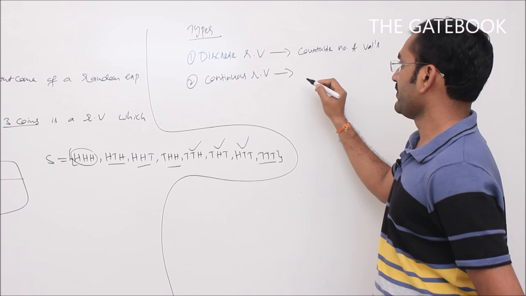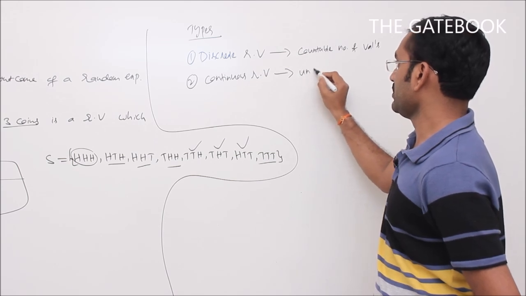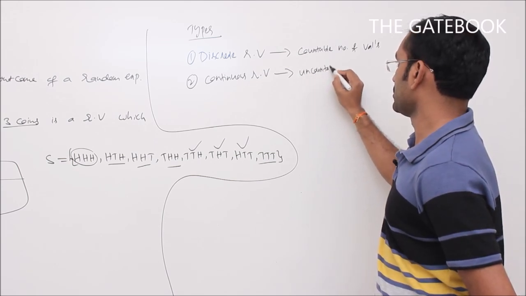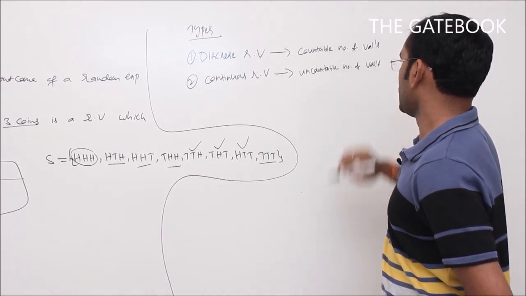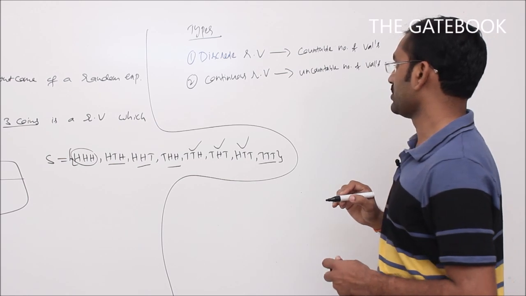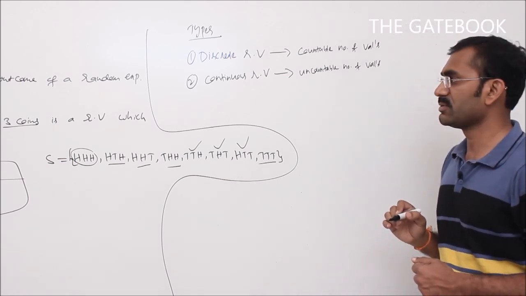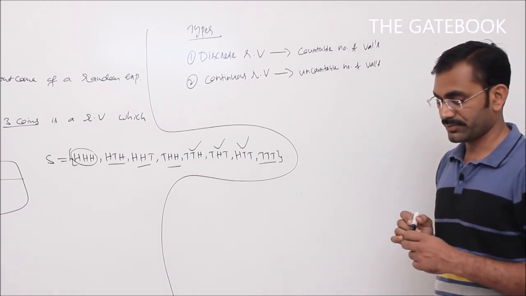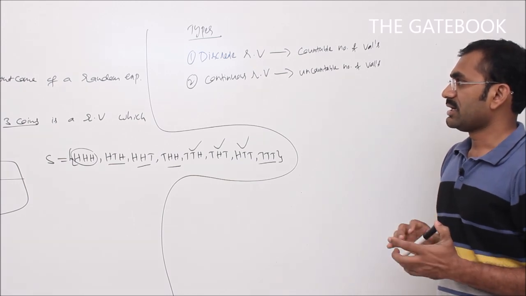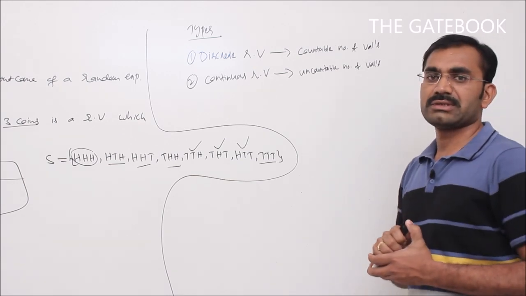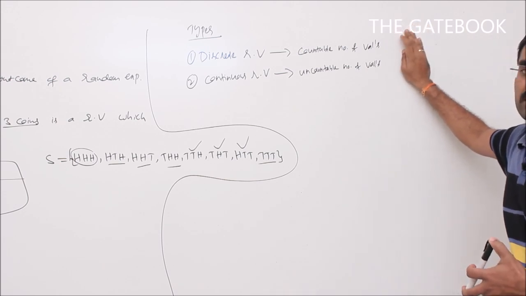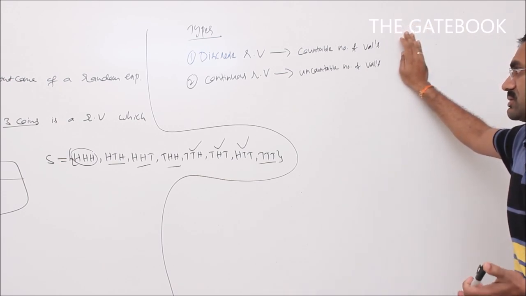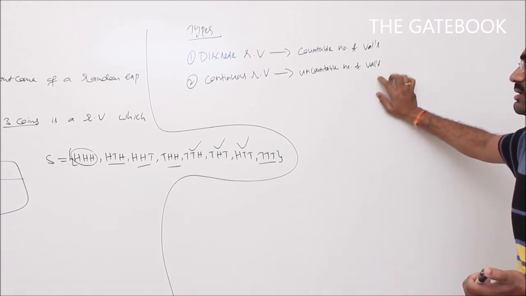Whereas a random variable taking uncountable values is called a continuous random variable. What I am saying, a random variable taking a countable number of values is called discrete, whereas one taking uncountable values is called continuous.